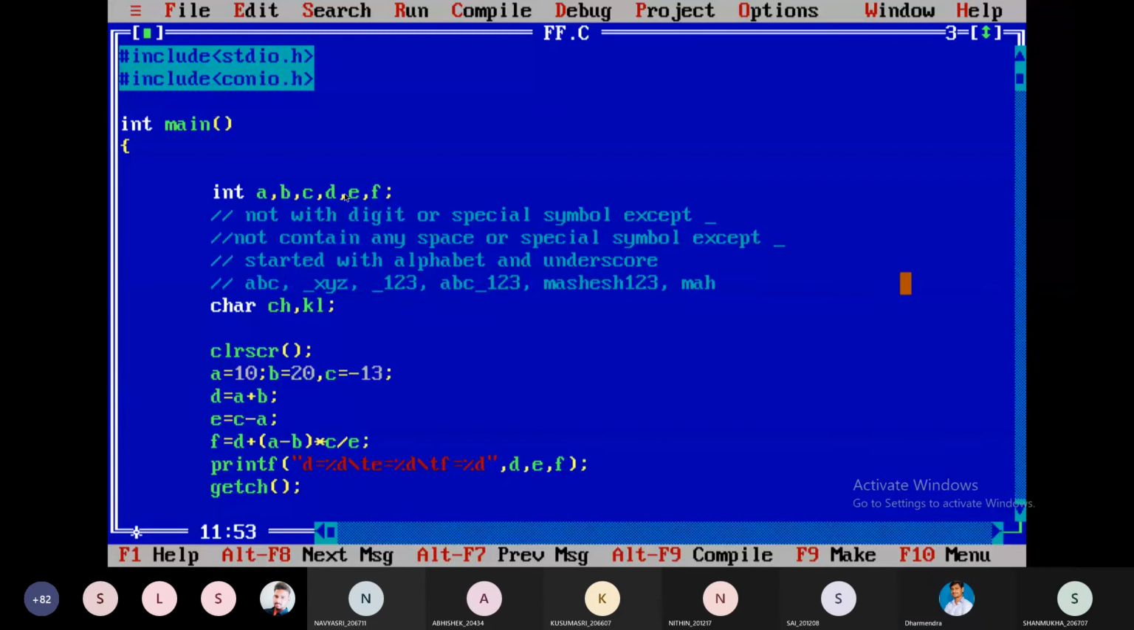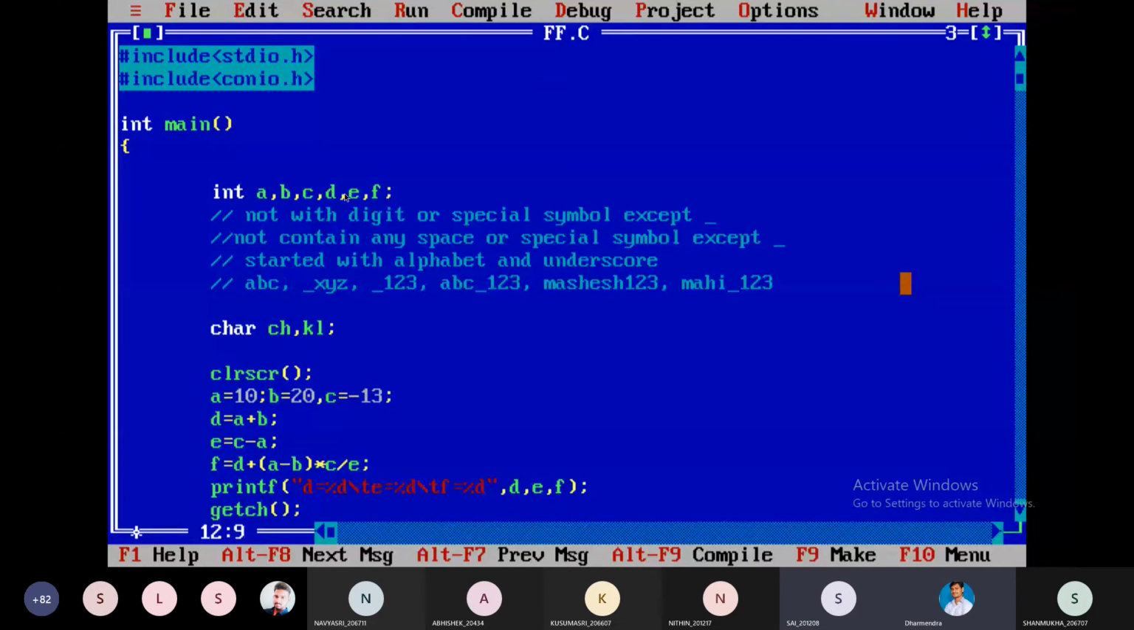So here underscore 07, yeah, it's valid. Okay, these are all the valid names possible. So invalid symbols, let us see now. What are the invalid symbols?